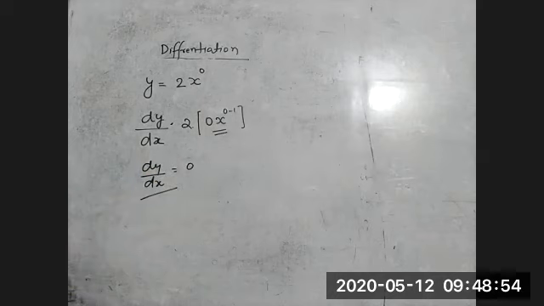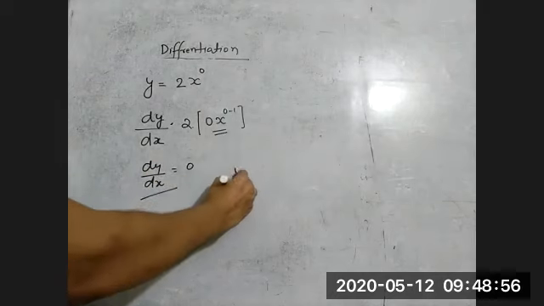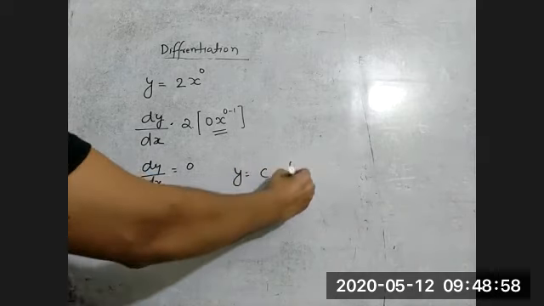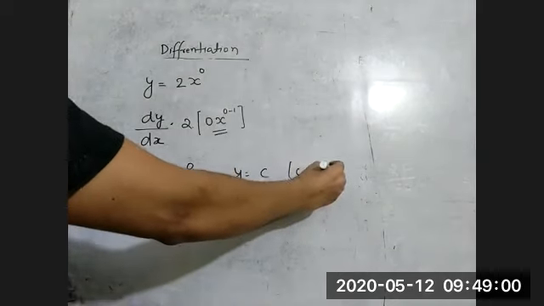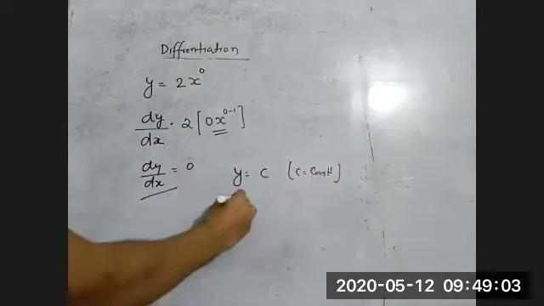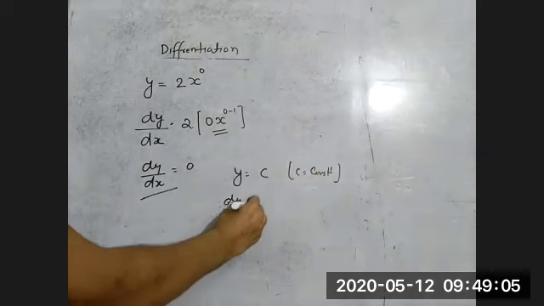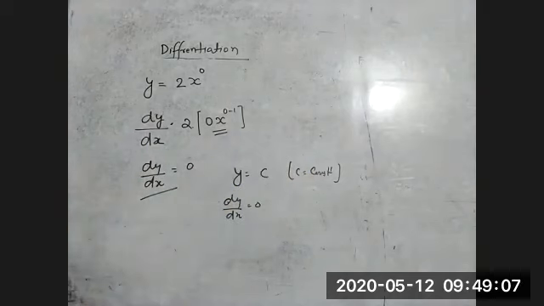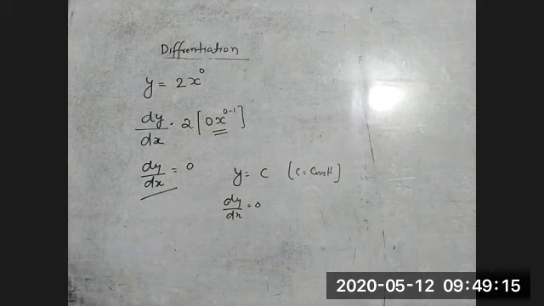So here also you can write the differentiation of any constant, suppose c, where c is a constant. The differentiation of any constant is 0. You can note down that the differentiation of a constant quantity is always 0.